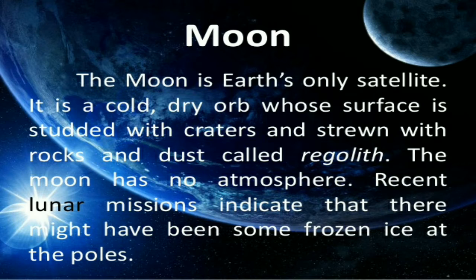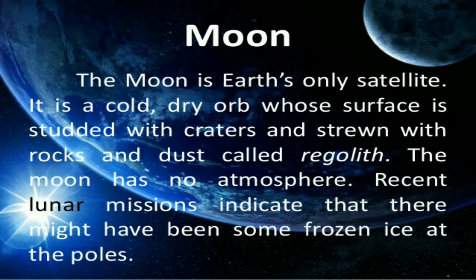at the poles. So the moon is a satellite of earth, and the moon also revolves around the earth. Its surface is made up of cold and dry rock, studded with craters and covered with rocks and dust called regolith, and the moon has no atmosphere.